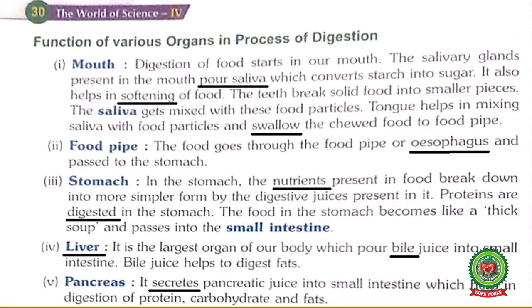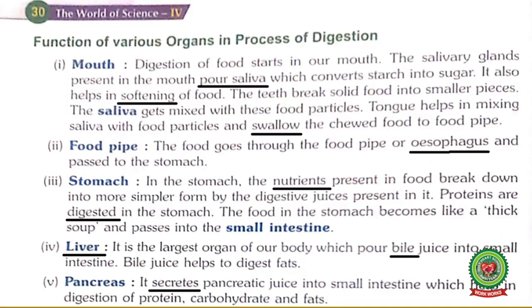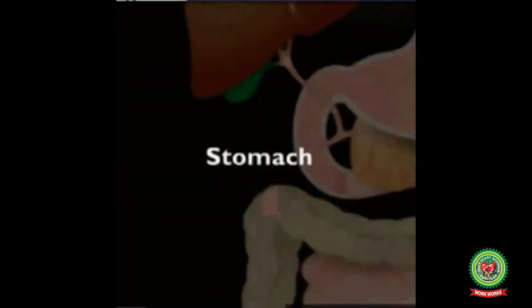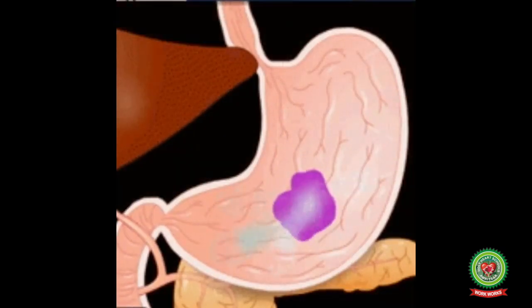Another organ of the digestive system is the food pipe. The food goes through the food pipe or esophagus and passes to the stomach. Underline the word esophagus and write its meaning: the tube that connects the mouth to the stomach. So food pipe is the tube-like structure which transfers the food from the mouth to the stomach.